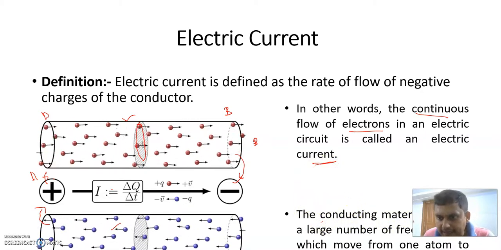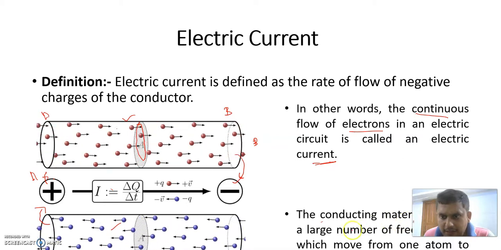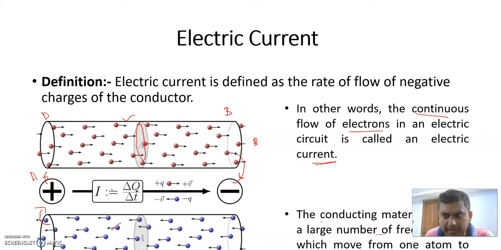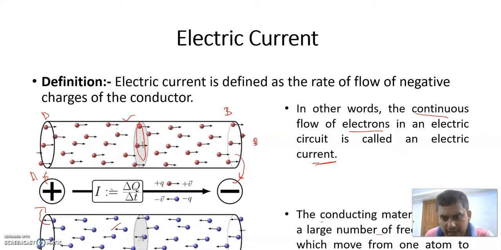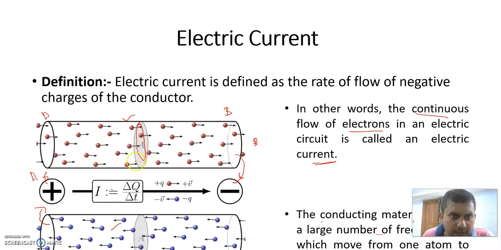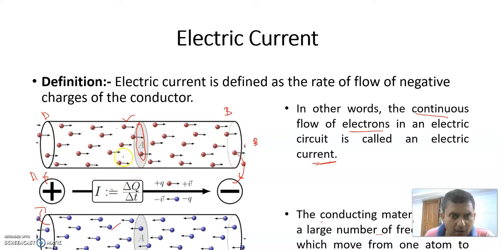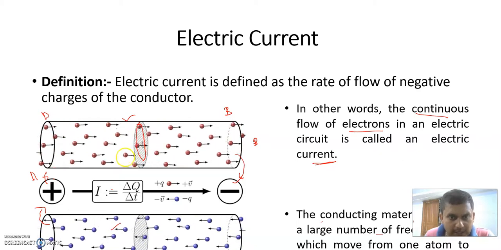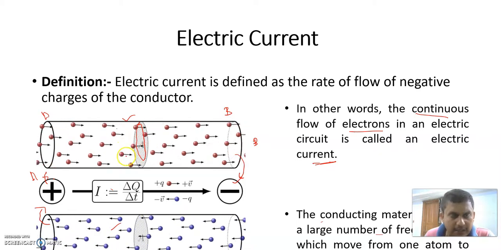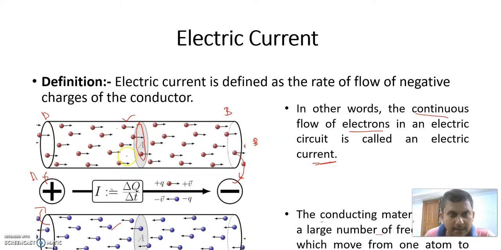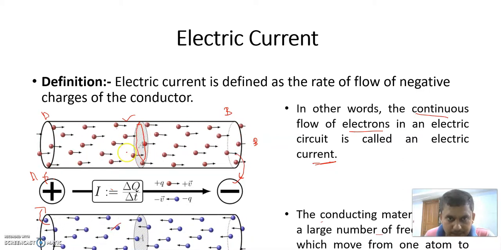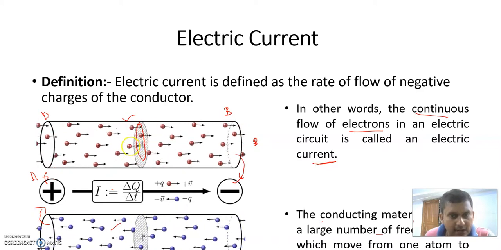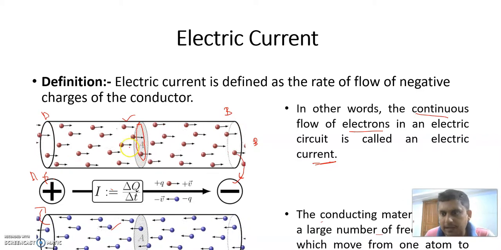The conducting material consists of a large number of free electrons which move from one atom to the other at random. So we know in a conductor there are a lot of free electrons. If we apply a potential at the terminal of the conductor, then the electrons move away from the positive polarity of the battery and towards the negative polarity of the battery.